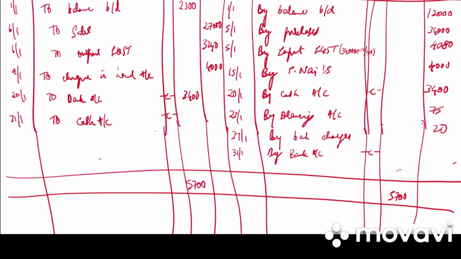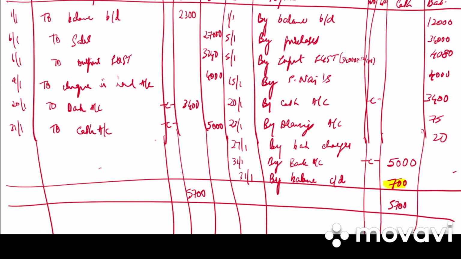They have said that we will be keeping only 700 rupees as balance carried down on 31st. So they will retain 700 rupees and the remaining cash they will transfer to bank account. So 5,700 minus 700 is how much? 5,000, and this will be written in the bank column as 5,000.